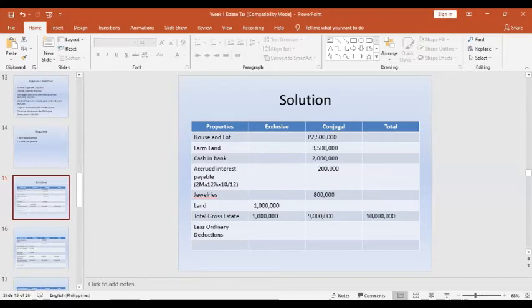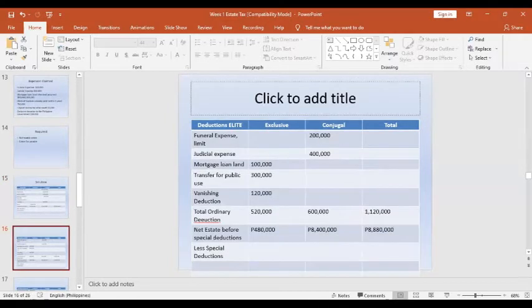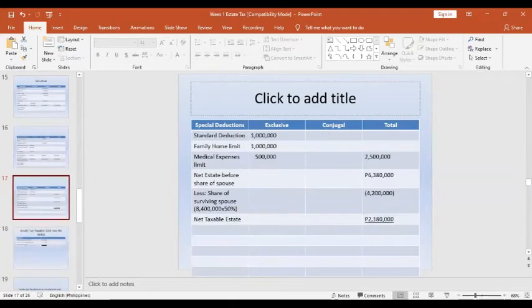And we should less the ordinary deductions and special deductions. So what are those ordinary deductions? The funeral expenses, but it's only limited to 200,000. The judicial expense, 400,000. The mortgage loan on the land, 100,000. The transfer for public use, 300,000. Vanishing deduction, 120,000. So the total ordinary deduction is 1,120,000, and the net estate before the special deductions is 8,880,000.